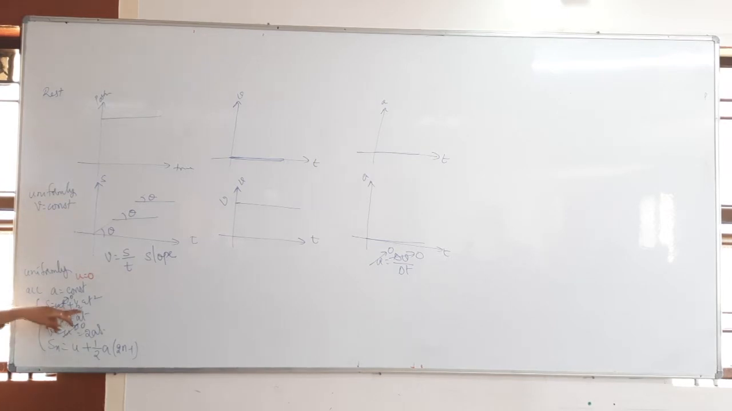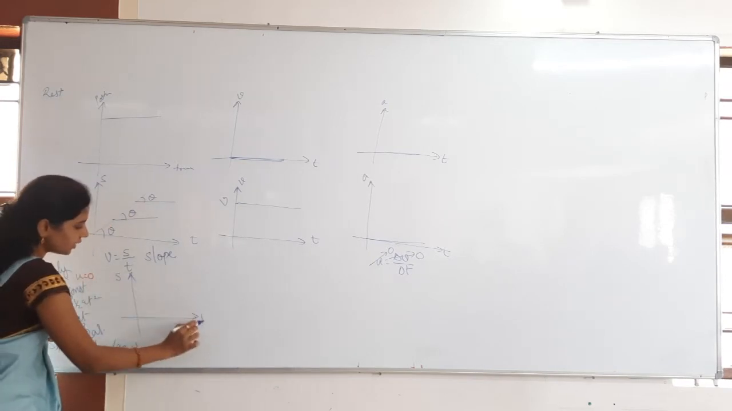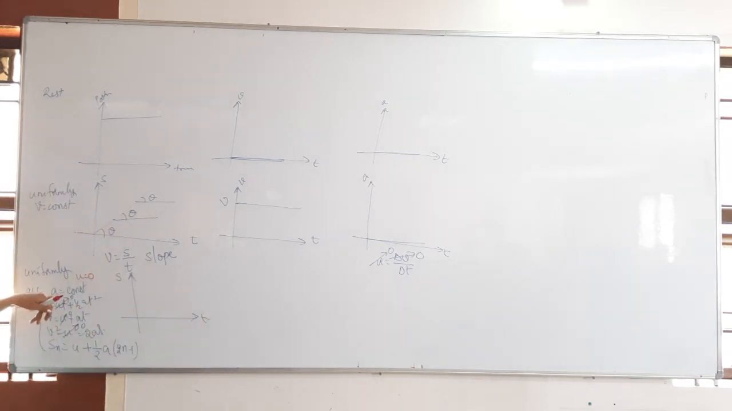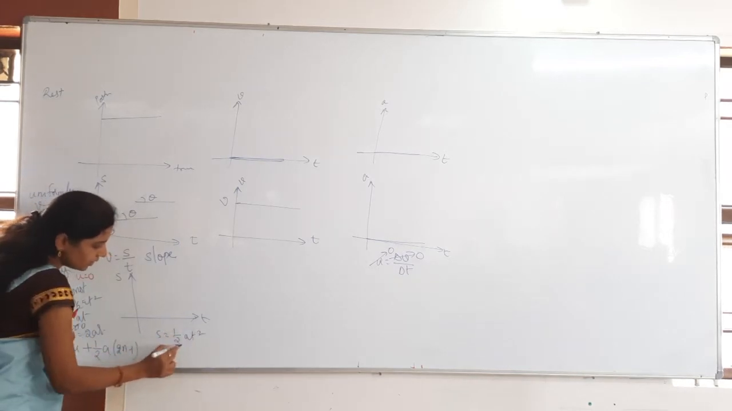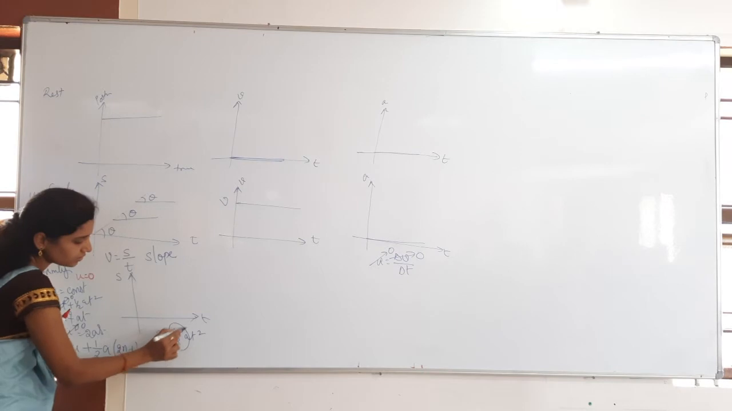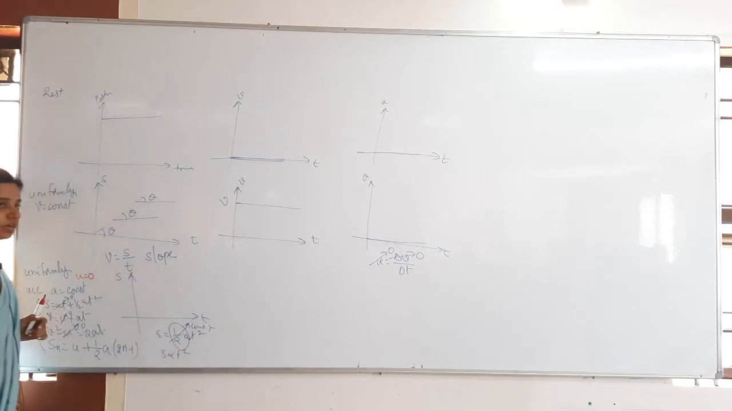Then what will we get? S is equal to half at square. Acceleration is constant, as I said already. So S is equal to half at square. Half is constant, acceleration is constant, everything is constant here. S is directly proportional to t square.